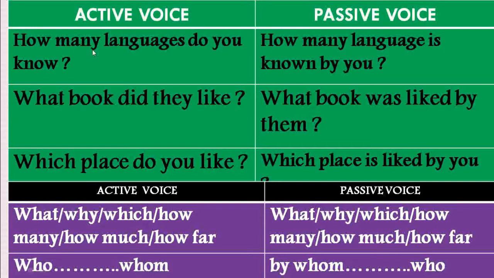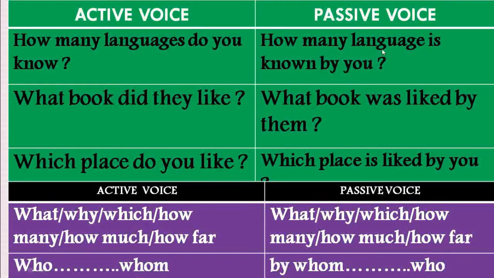We know very well that the double-edged question word, in the case of active voice and passive voice sentences, remains at the same position, that means at the beginning of the sentence. Therefore, here how many remains. So as per rule, the object in the active voice will take the place of subject in the passive voice.